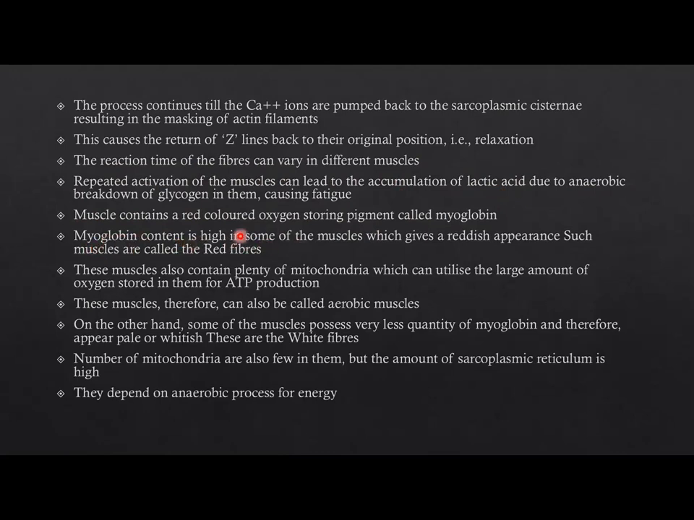Myoglobin content is high in some of the muscles, which gives a reddish appearance; such muscles are called red fibers. These muscles also contain plenty of mitochondria, which can utilize the large amounts of oxygen stored in them for ATP production. These muscles, therefore, can also be called aerobic muscles. On the other hand, some of the muscles possess very little myoglobin and therefore appear pale or whitish. These are the white fibers. The number of mitochondria is also few in them, but the amount of sarcoplasmic reticulum is high. They depend on the anaerobic process for energy.